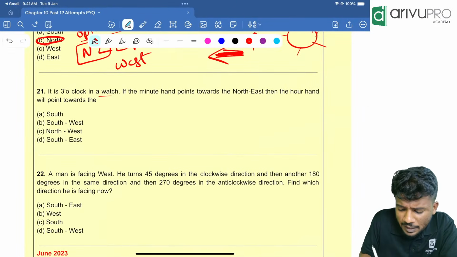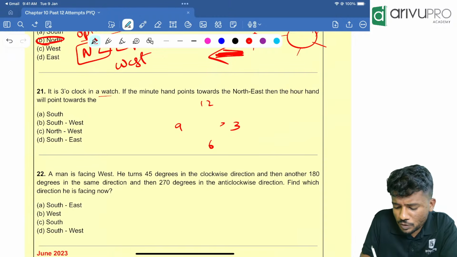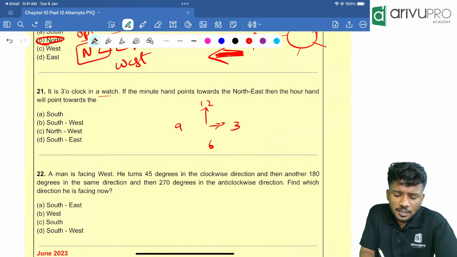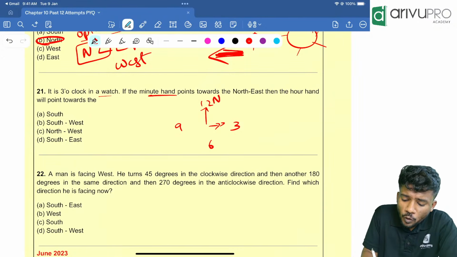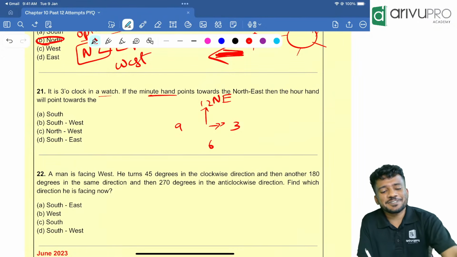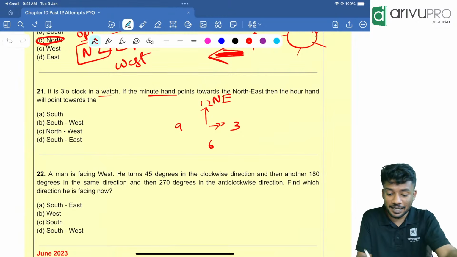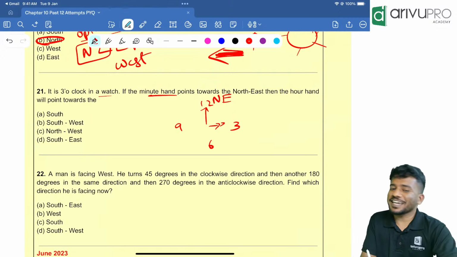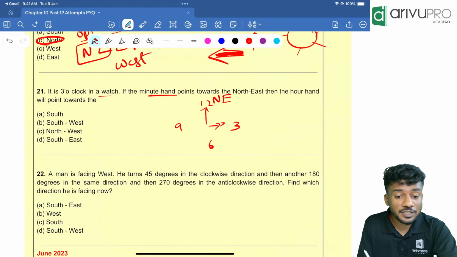3 o'clock means 3 is here, 9 is here, 12 is here, 6 is here. At 3 o'clock, the hour hand is towards 3, minute hand is towards 12. The minute hand is towards northeast direction. Then the hour hand will point towards which direction is the question. Very easy question. Can you solve it for me? Yes, it is very easy to solve.